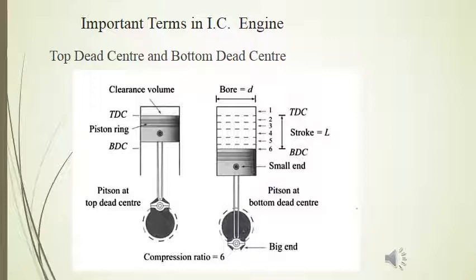Now the volume that remains beyond that is defined as clearance volume. So clearance volume is nothing but the volume to which the charge, that is air fuel mixture or air, is confined at the end of compression stroke.